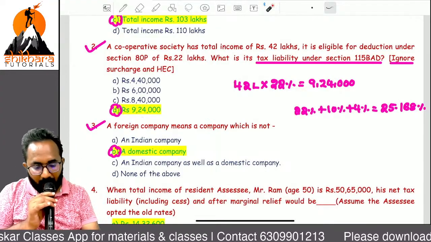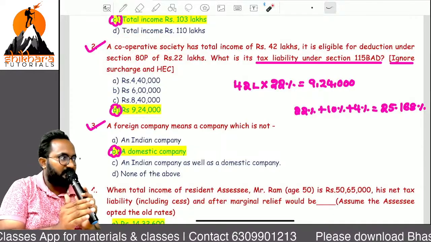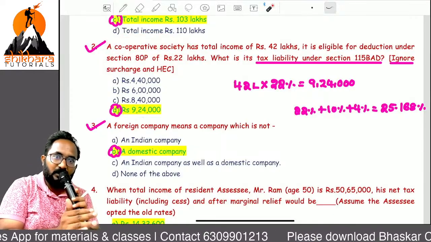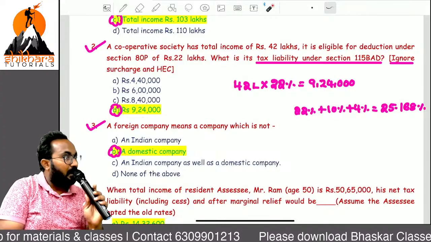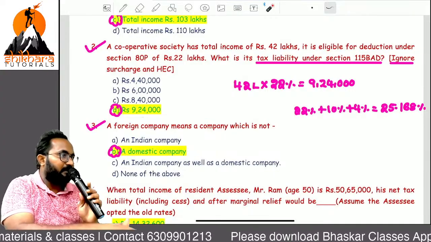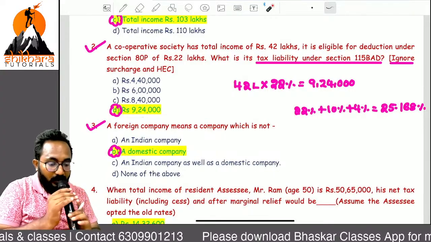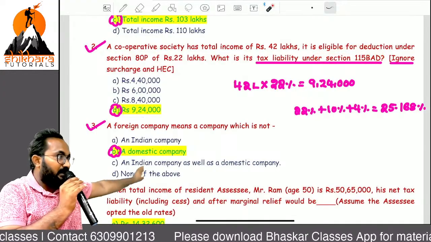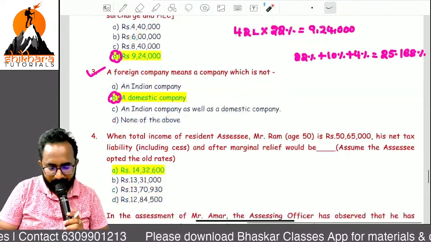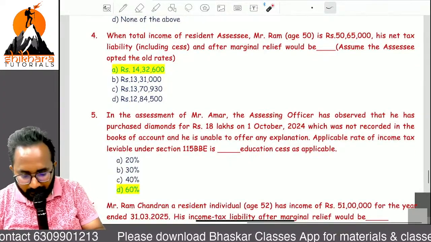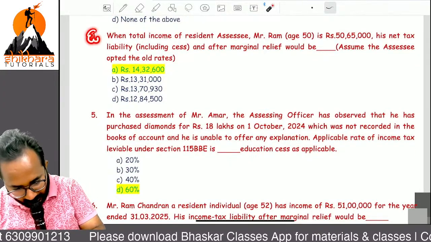Cooperative society normal rates, ma? 0 to 10,000 10%, 10,000 to 20,000 20%, above 20,000 30%. On that occasion, you can take Chapter 6A deductions, but now you are following 115BAD, you can't take any Chapter 6A deduction. Now, so on your paper, please calculate.